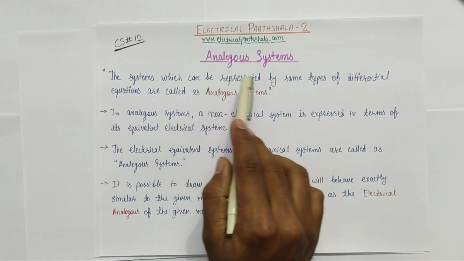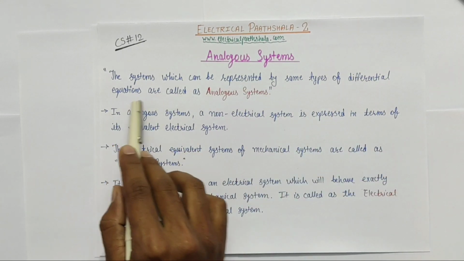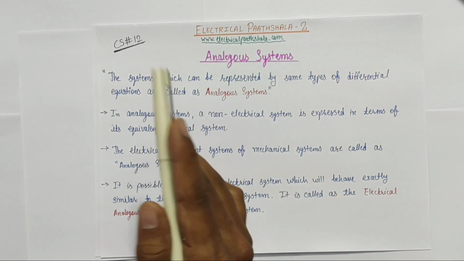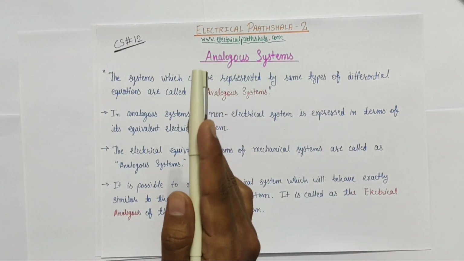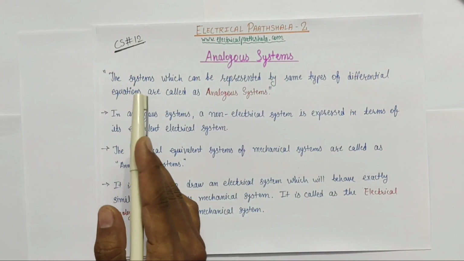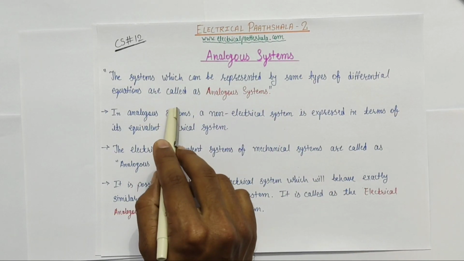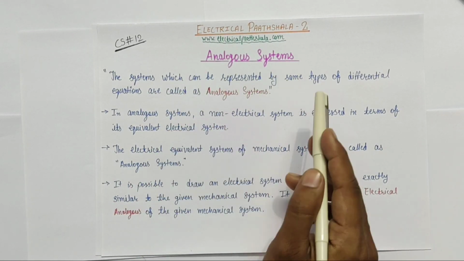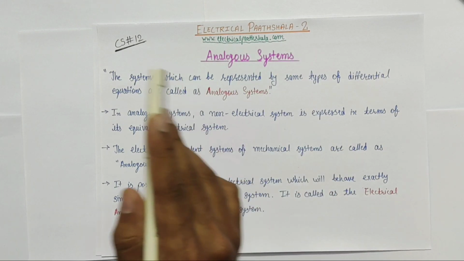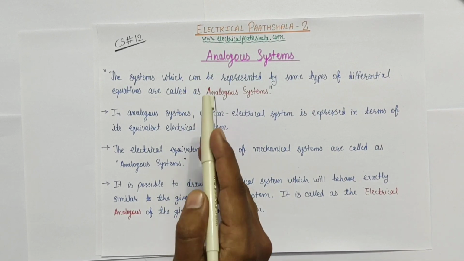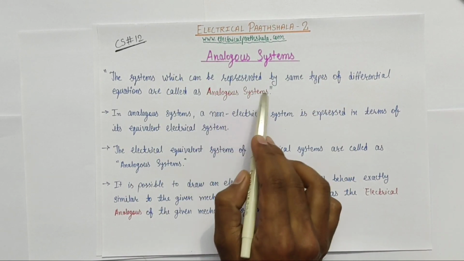The systems which can be represented by the same types of differential equations are called analogous systems. For example, suppose there are two systems, and the differential equation models of those two systems are exactly the same, meaning the formation of their differential equations will be exactly the same. Yes, the terms will be different, and those terms are known as analogous terms. So the terms will be different but the formation of their differential equation will be exactly the same. If this is the case, then those two systems are called analogous systems.